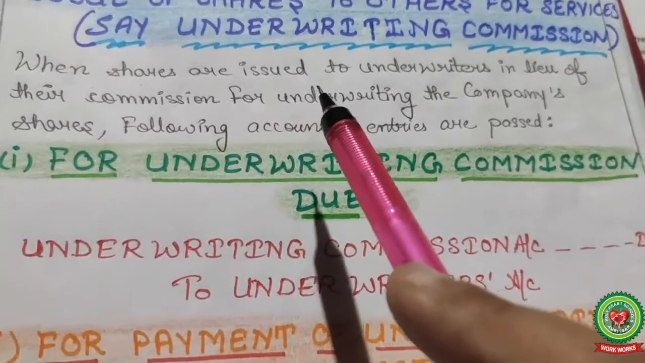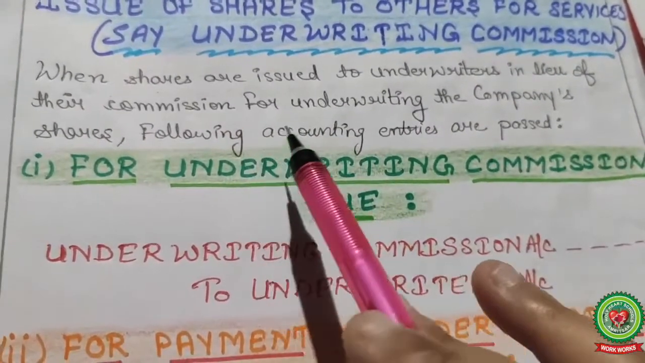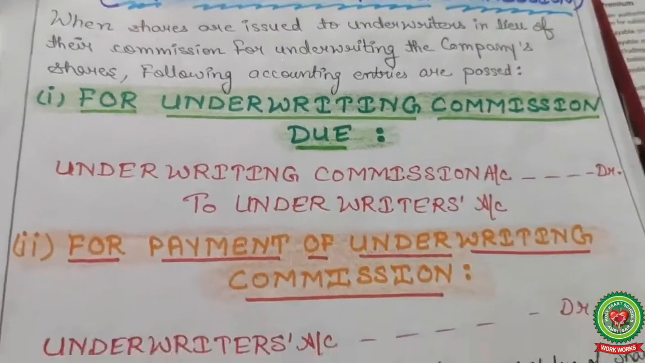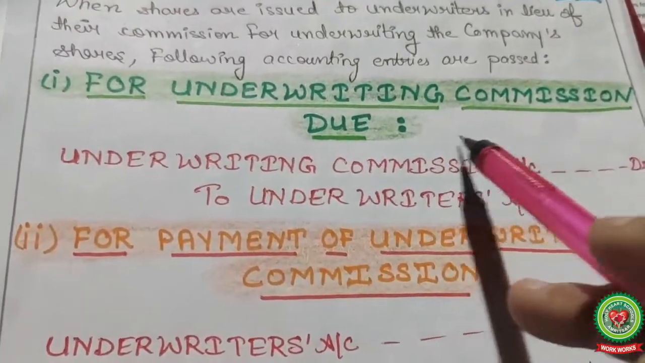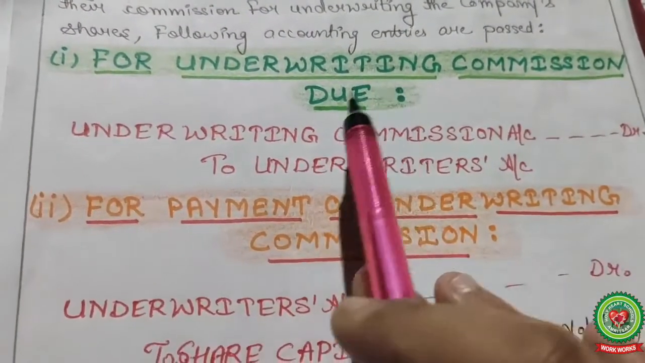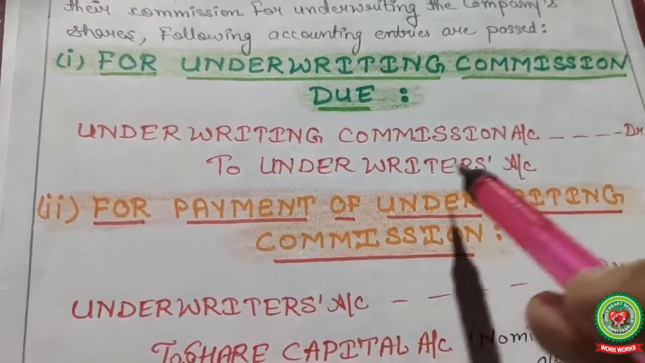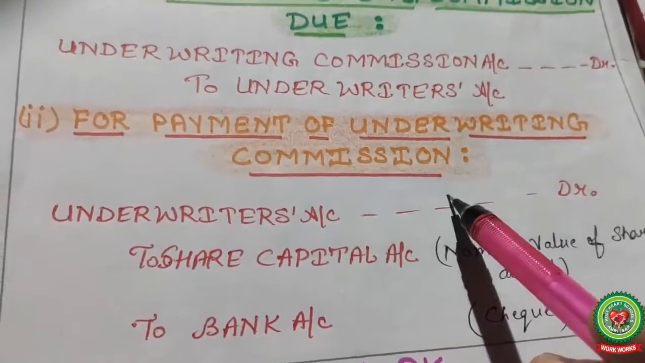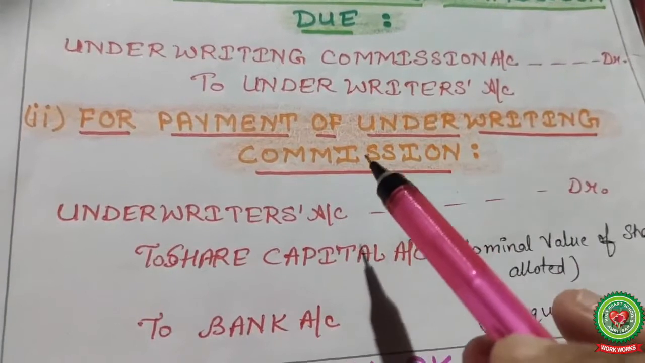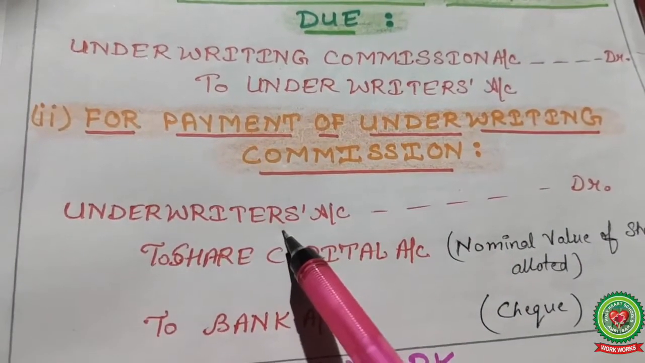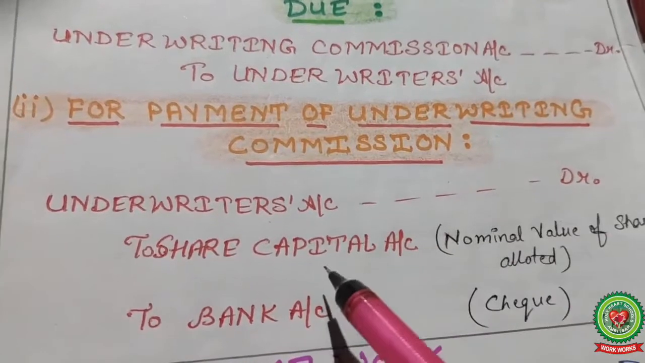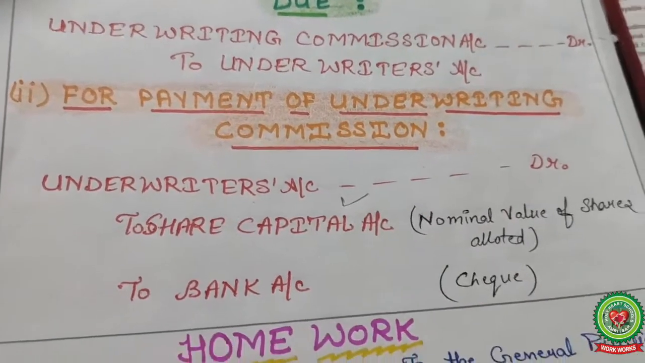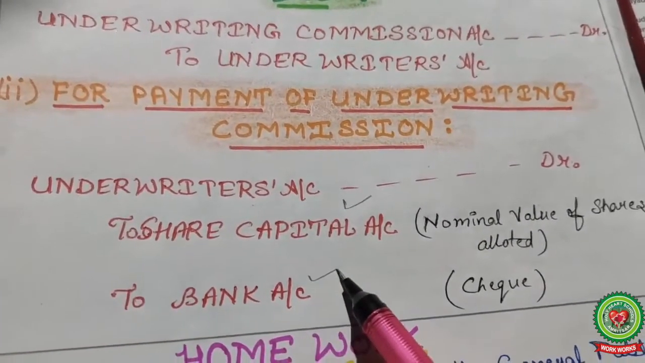When the shares are issued to underwriters in lieu of their commission for underwriting the company's shares, the following accounting entries are passed. So see the accounting entries. Number 1, for underwriting commission due: underwriting commission account debited to underwriters. Number 2, for payment of underwriting commission, when you ultimately pay the underwriter's commission, debit the underwriter's account, credit what you are giving, not cash, but share capital. If partly by check, to bank.